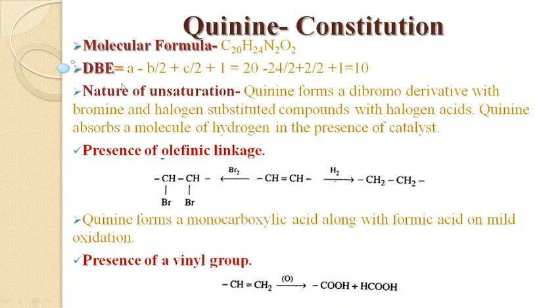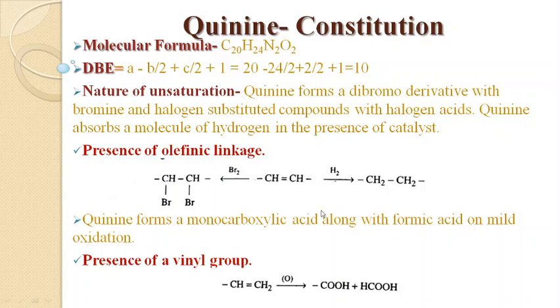Next is the determination of the degree of unsaturation, which is given by the double bond equivalence, A minus B by 2 plus C by 2 plus 1, where A is the number of carbon atoms, which is 20, B is the number of hydrogen atoms, which is 24, and C represents the number of nitrogen atoms, which is 2. Substituting the values of A, B and C, we get a double bond equivalence equal to 10. This means that these 10 double bond equivalents are in the form of double bonds or rings.